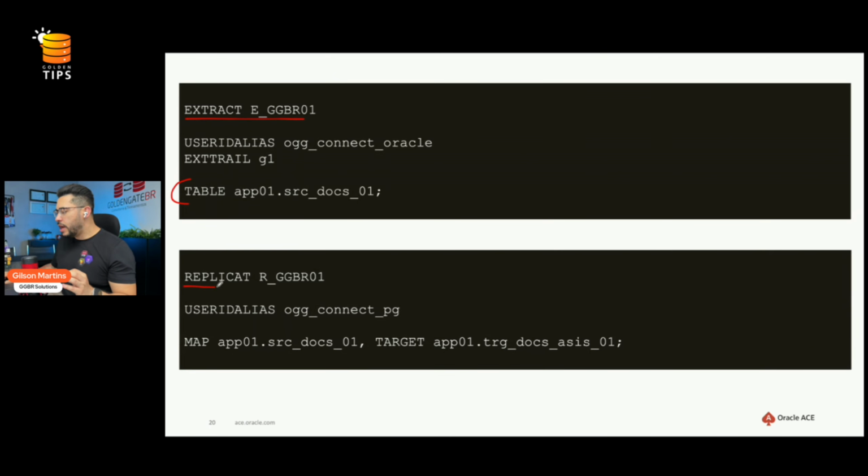And we also have the replicat parameter mapping this table to deliver it to the Postgres without any change. So in this case, to replicate data vector as is, we don't need any additional configuration in GoldenGate. This is really amazing, isn't it?